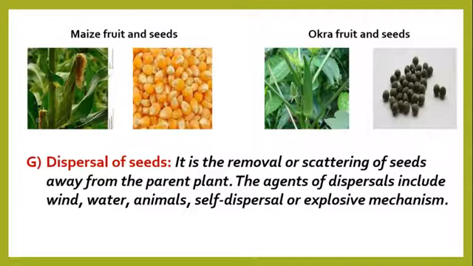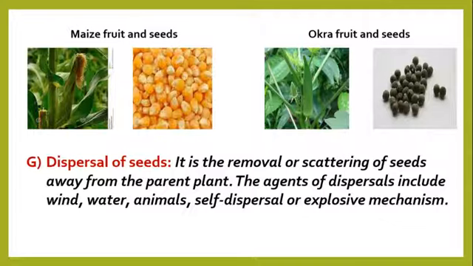Usually when the fruit dries up, it doesn't dry up all at once. It does so unevenly. And by so doing, pressure sets in the wall, which will cause a violent explosion of the fruit wall, releasing the seeds to be dispersed away from the parent plant. So take note of that. That's self-dispersal or explosive mechanism.